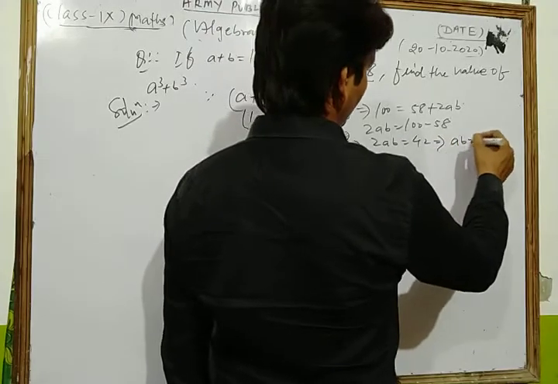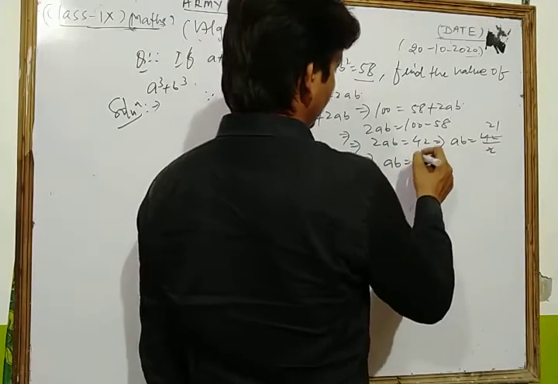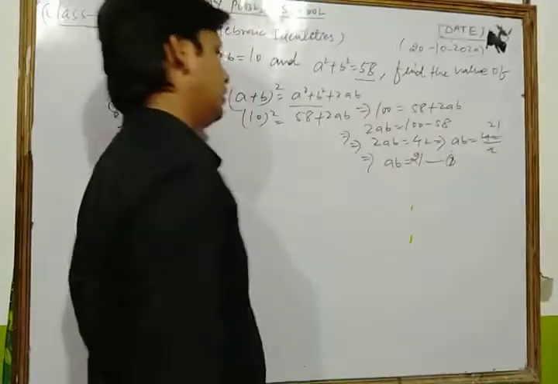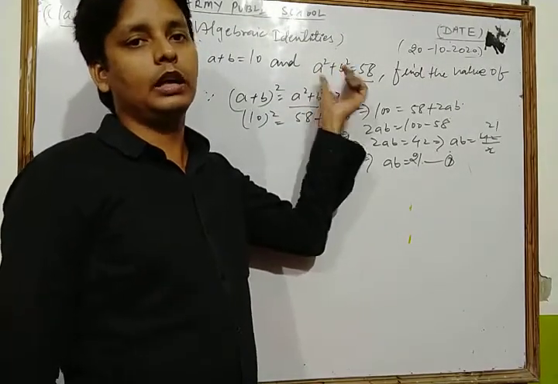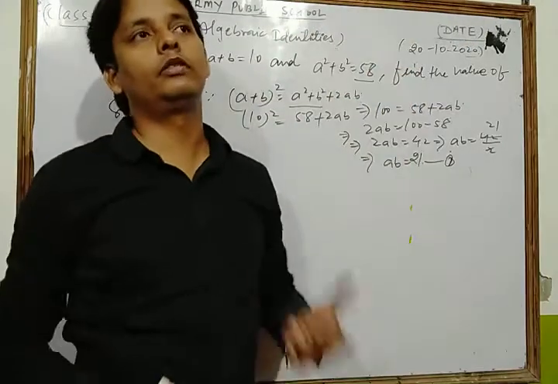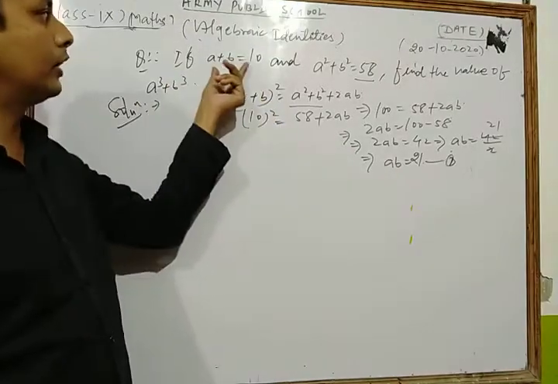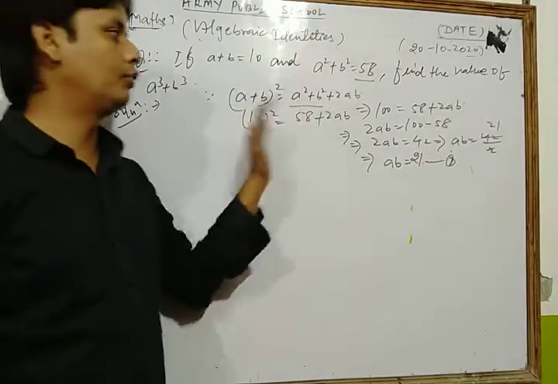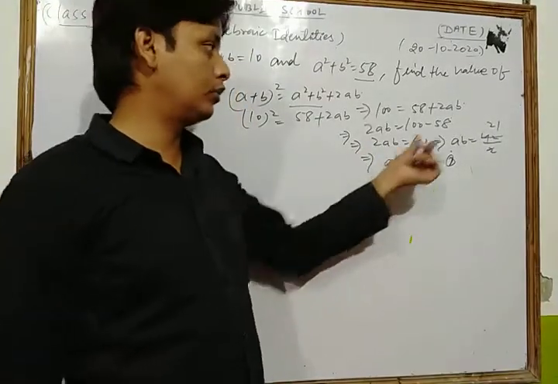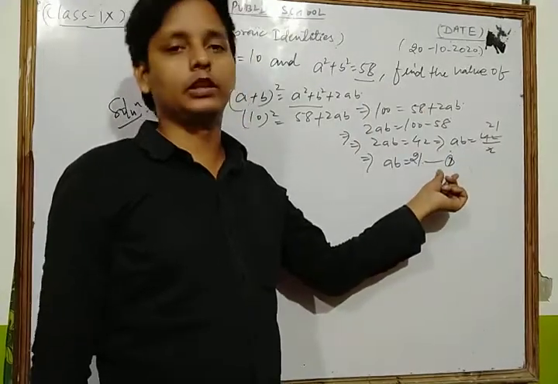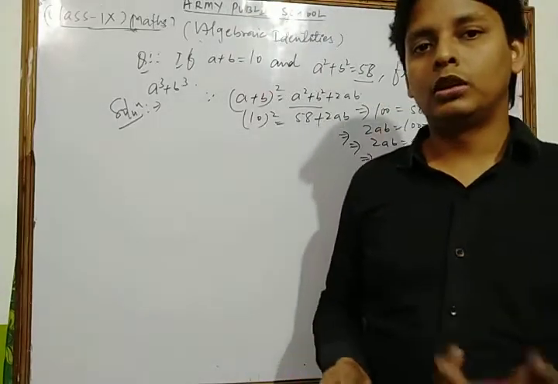That is, the value of ab is 42 upon 2, which is 21. Take this as equation number 1. Dear friends, using the given value of a square plus b square, we apply the formula a plus b whole square, and from there we find the value of ab, which is 21. Now, dear friends, in this question we find the value of